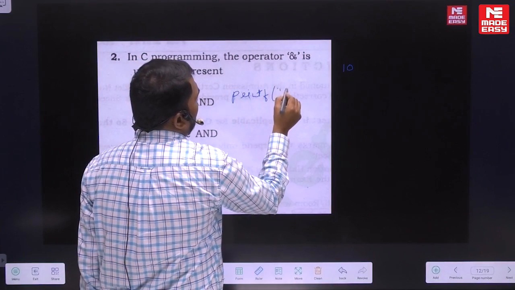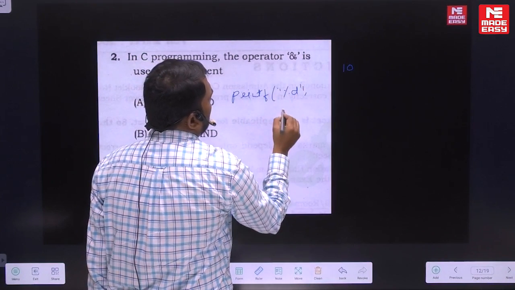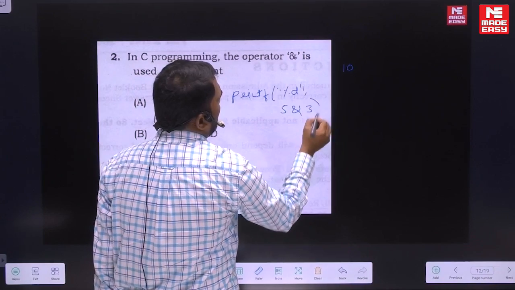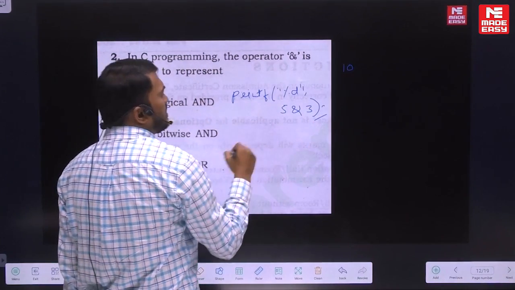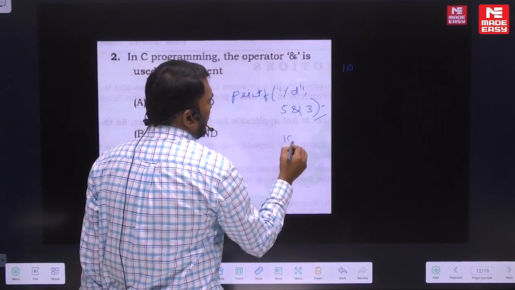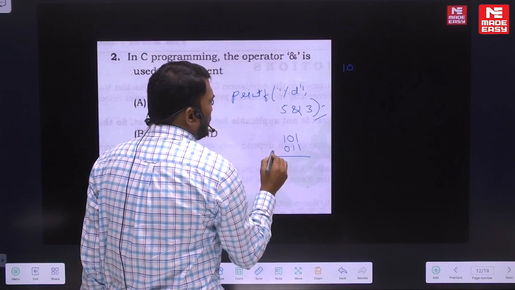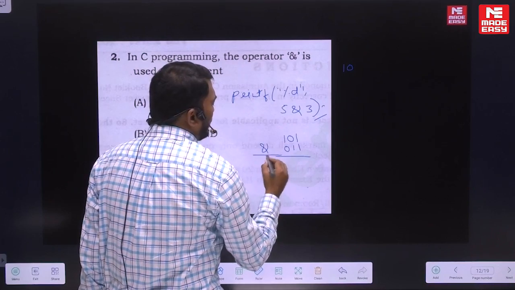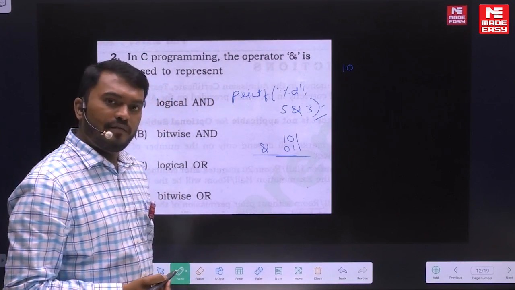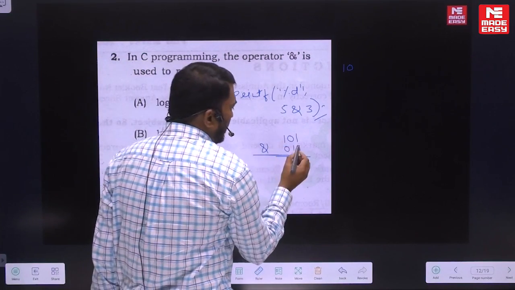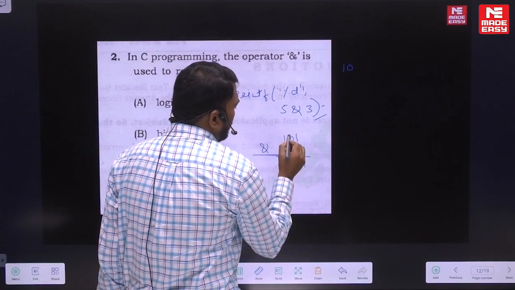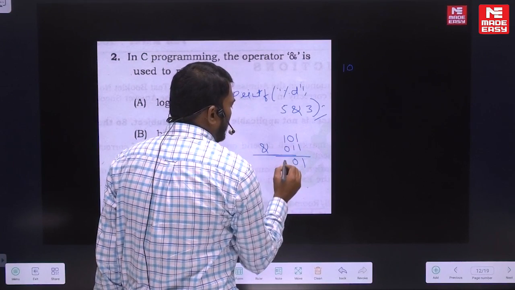If I say printf percent d, 5 and 3, what will be the answer? 5 is represented in binary as 101, and 3 is represented as 011. You perform the bitwise and operation between every pair of bits. 1 and 1 will be 1, 0 and 1 is 0, 1 and 0 is 0.